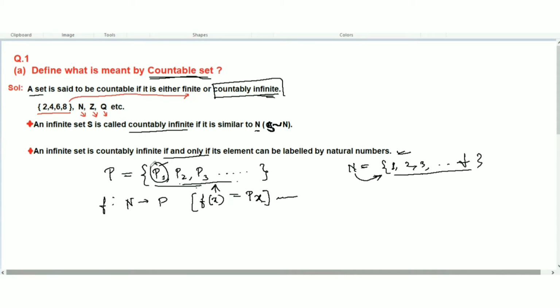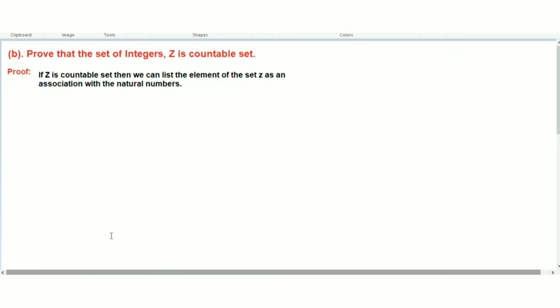So we are labeling this set by natural numbers. A countable set is either finite or countably infinite. This is the definition of a countable set. Now let's do the second question: prove that the set of integers Z is a countable set.